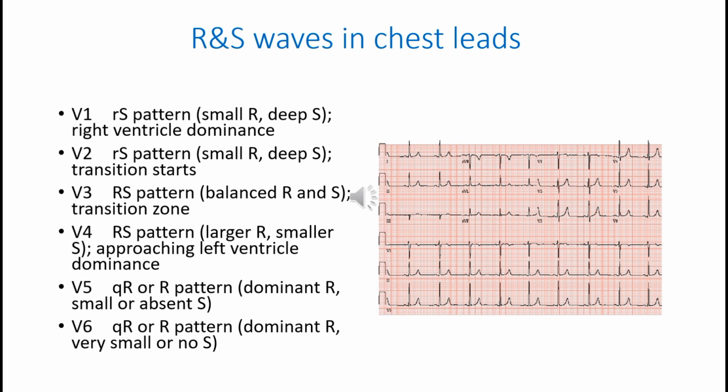And this is normal chest leads. In V1, R wave will be smaller and S wave will be deeper, and gradually R wave will increase in size and S wave will decrease in size. In V6, you see no S wave or very small S wave.